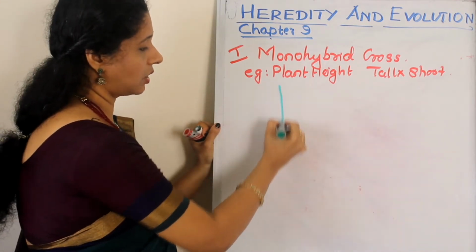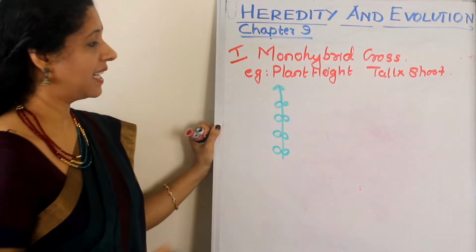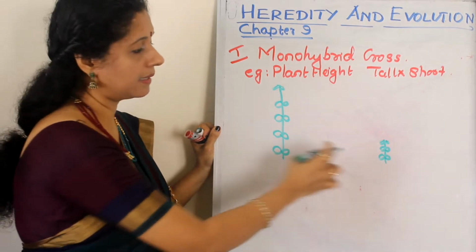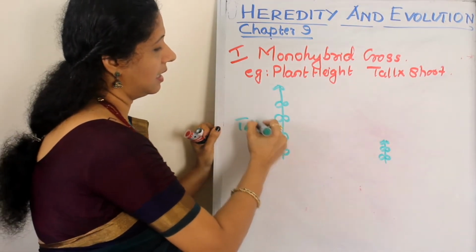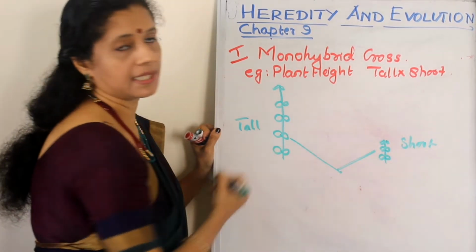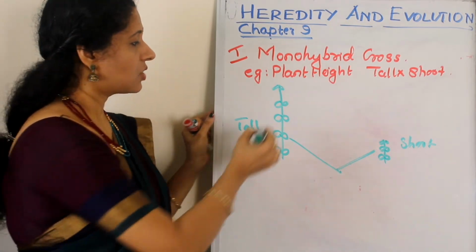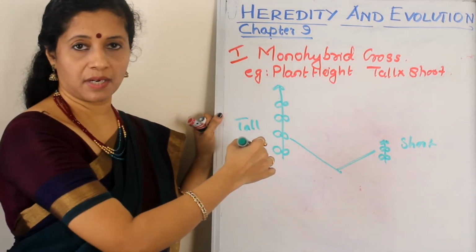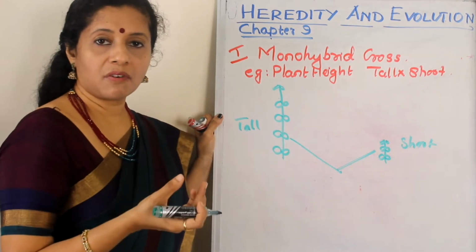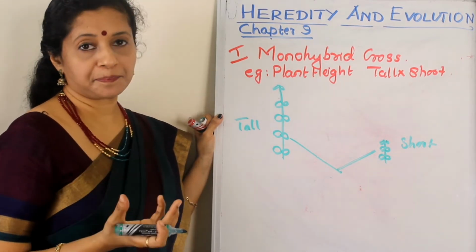He first chose a tall plant. I'm just drawing a plant like this. Then he chose another short plant. Okay, this is tall plant, this is short plant. Then he first cross-pollinated. What do you mean by cross-pollination? Combining two characters from different plants. So maybe he took the pollen grain from one plant and dusted it on the stigma of the other plant and waited for the seeds to produce. Once he got the seeds, he grew them.